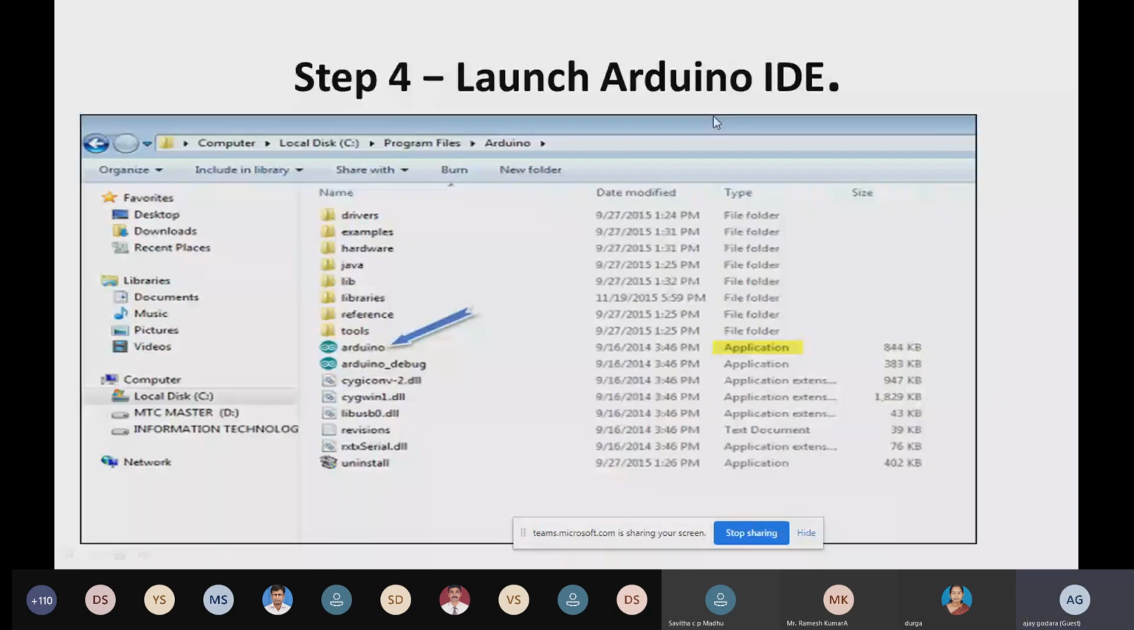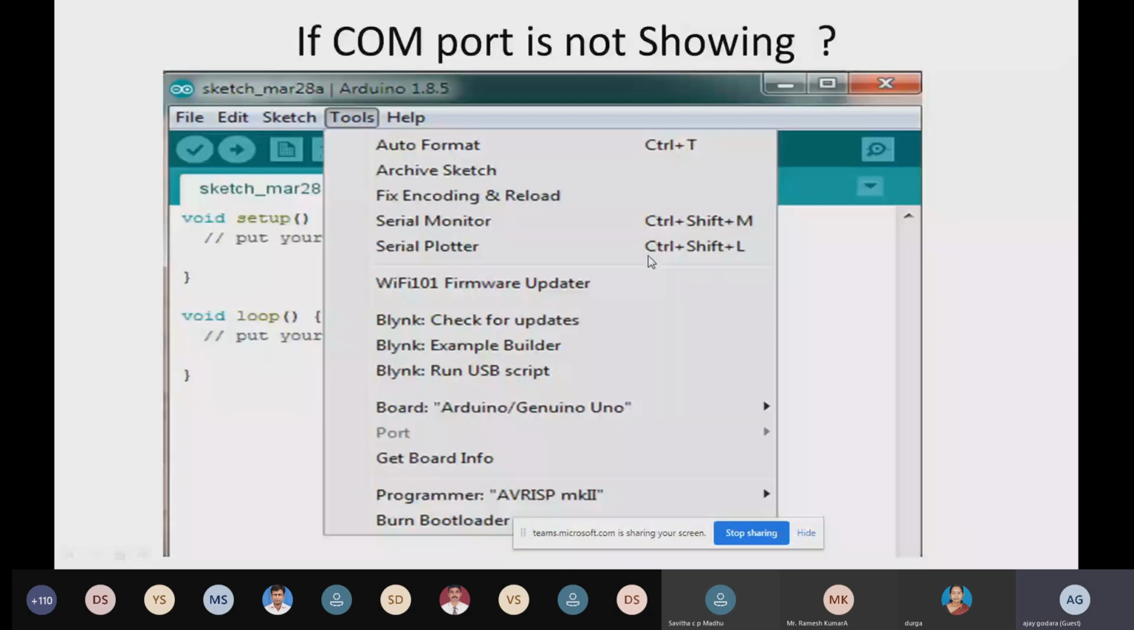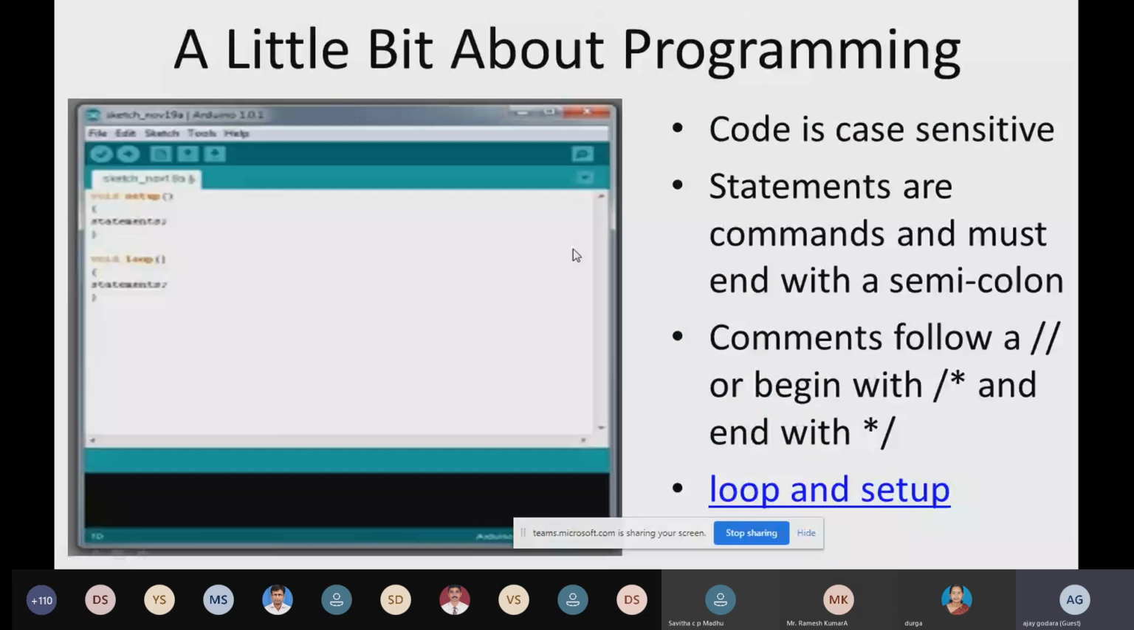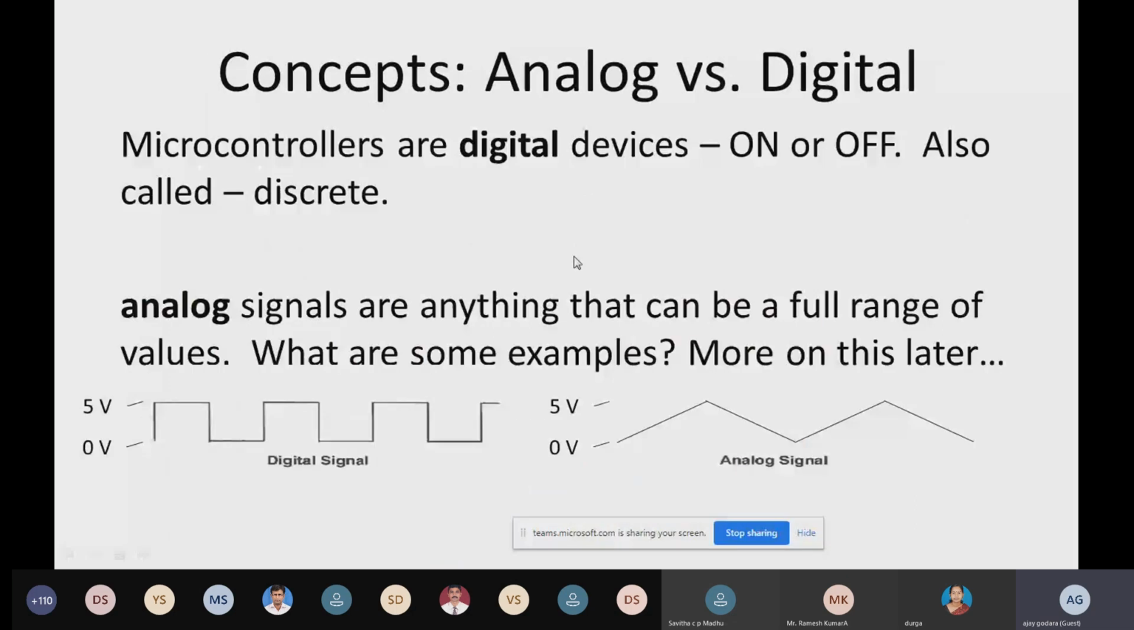I'm skipping it. You can write code, and there are a few troubleshooting concepts you can use, like if you are not able to find the port, how to troubleshoot it. These are input and output, which we have already discussed. Analog is a variable continuous signal, and digital is discrete, high and low, which you can use in a very simple way. These are Arduino and Arduino compatible boards.